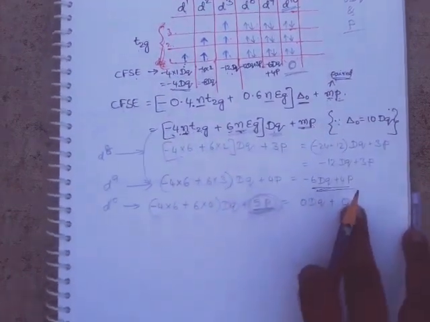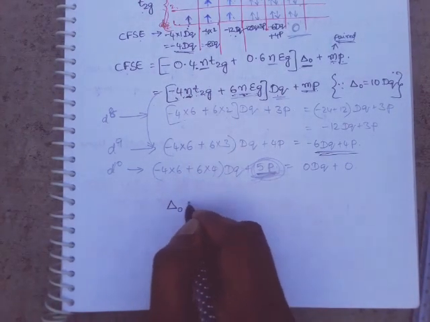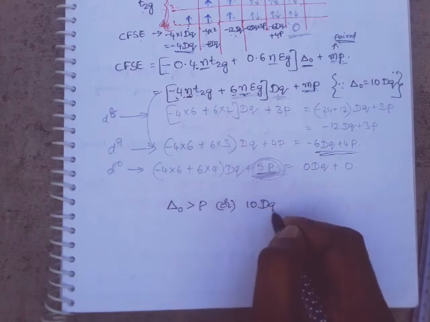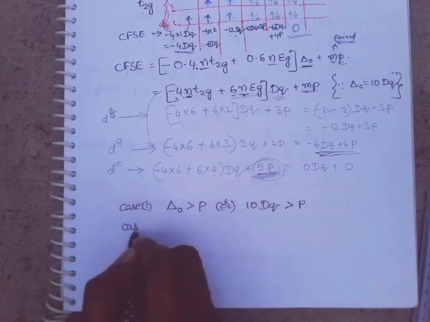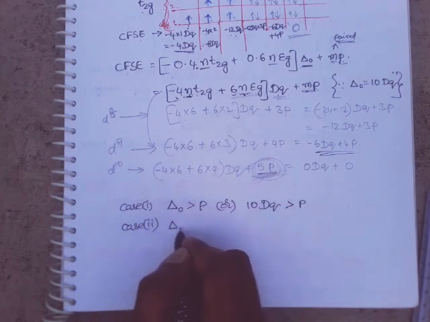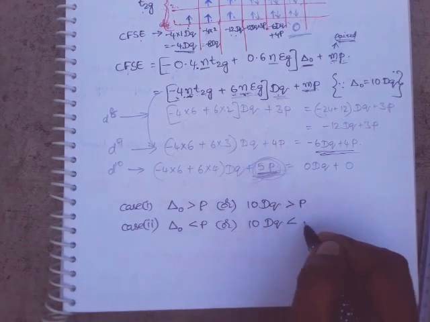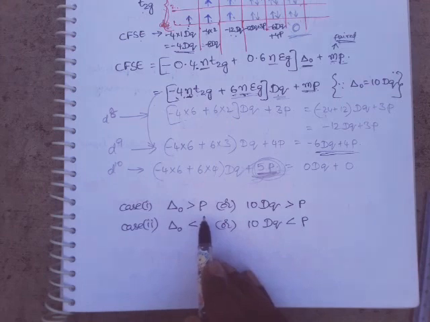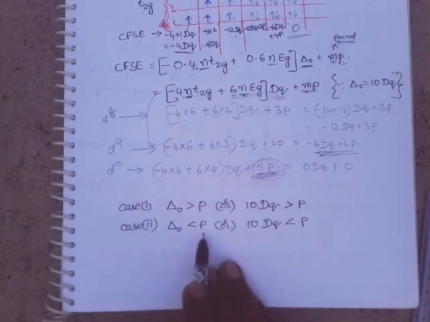In these cases, the first case is delta O greater than P, or 10 Dq greater than P. Case 2 is delta O less than P, or 10 Dq less than P. Case 1 means the crystal field splitting energy is more than the pairing energy of electrons, and in case 2 the crystal field splitting energy is less than the pairing energy of the electrons.